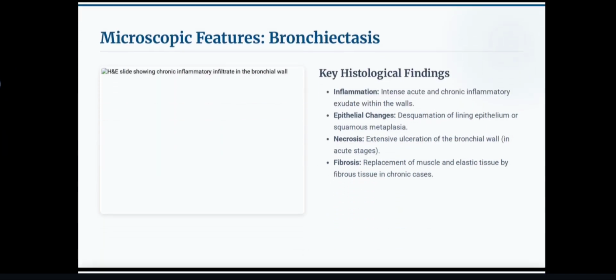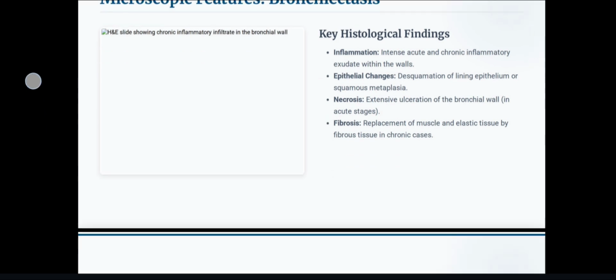Microscopic features. Key histological findings of bronchiectasis. Inflammation: intense acute and chronic inflammatory exudate within the walls. Epithelial changes: desquamation of lining epithelium or squamous metaplasia. Necrosis: extensive ulceration of the bronchial wall. Fibrosis: replacement of muscle and elastic tissue by fibrous tissue in chronic cases.